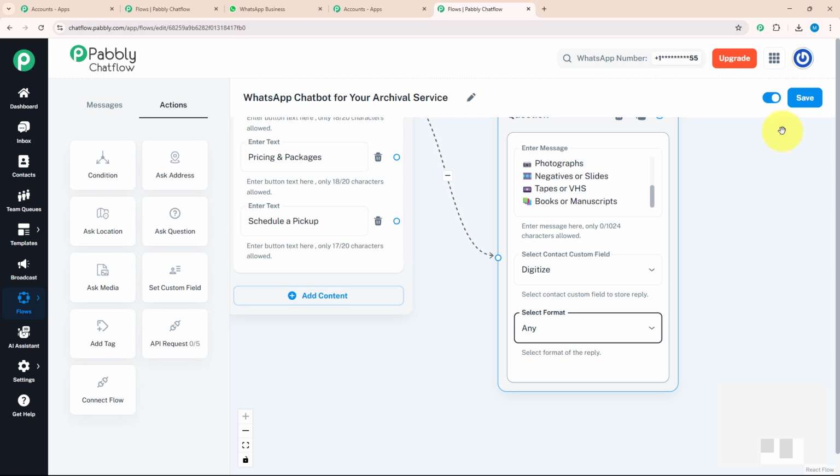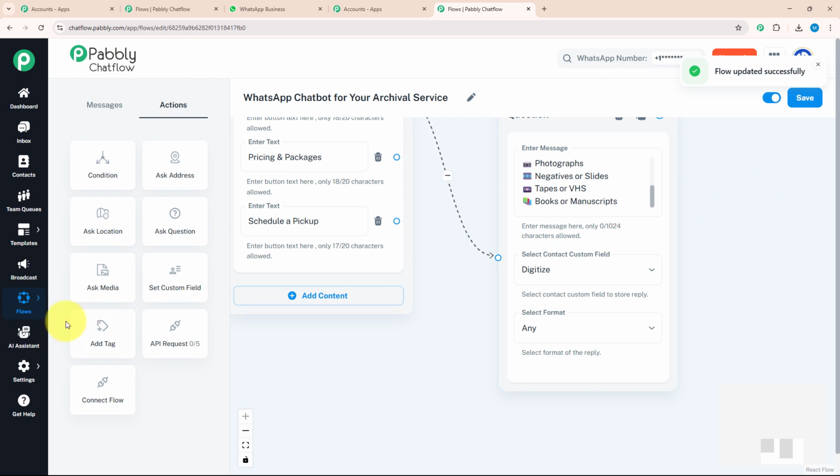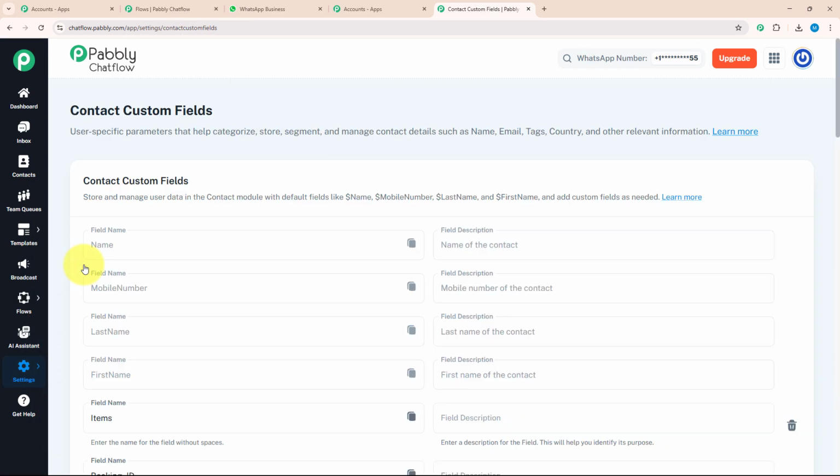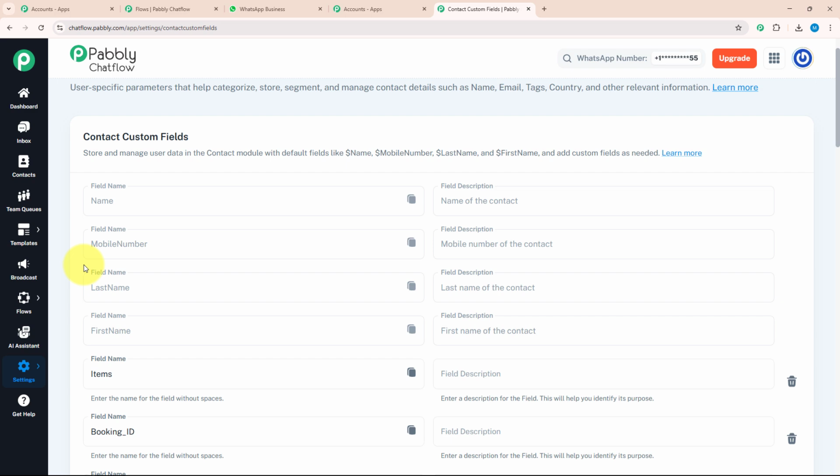For that, you need to save your flow. As you can see, I got a message that flow updated successfully. After that, come with me to the settings section. Over here, you can see a option is given named by contact custom field. As soon as you will click this, you will be redirected to this page.